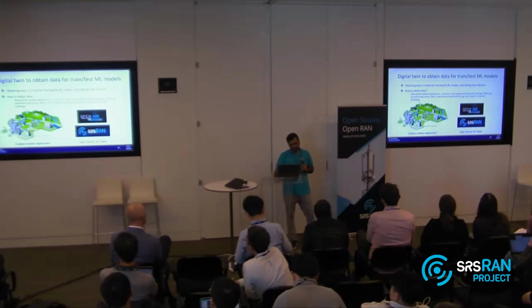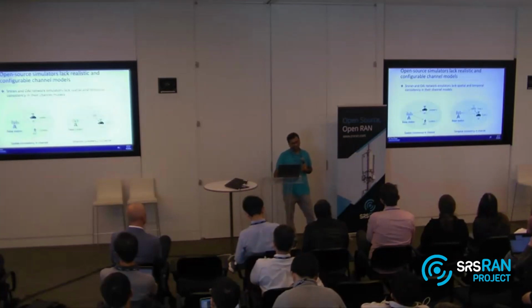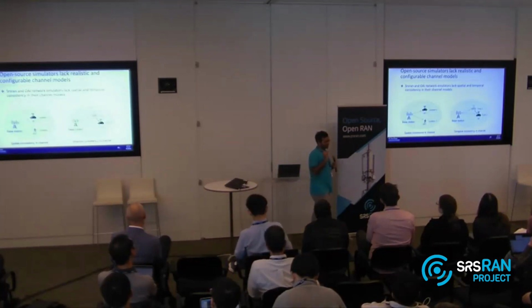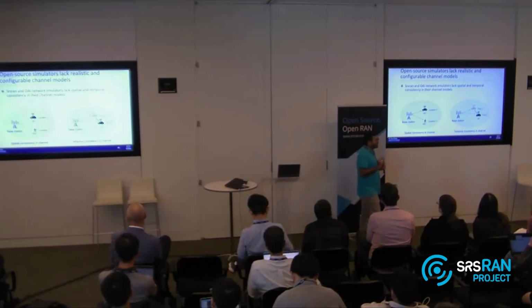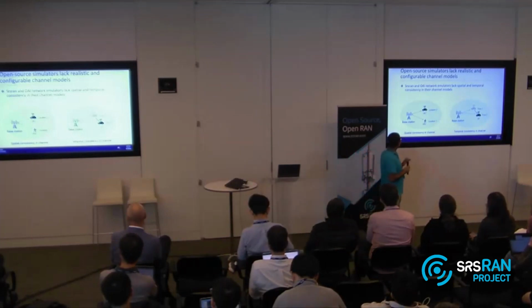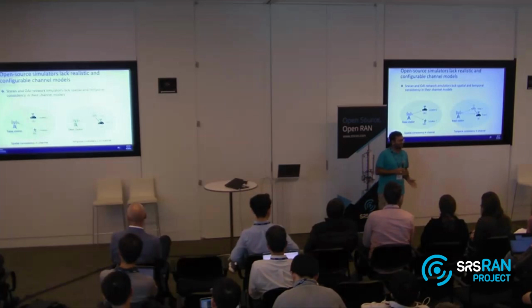So it turns out if you use MATLAB, there was a problem. Even the 3GPP channel implementations are bad, by the way. Okay, so here's what you have to do. You have to basically create space and time consistency.